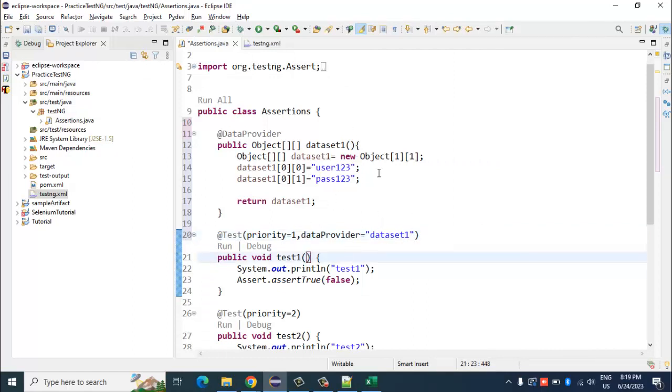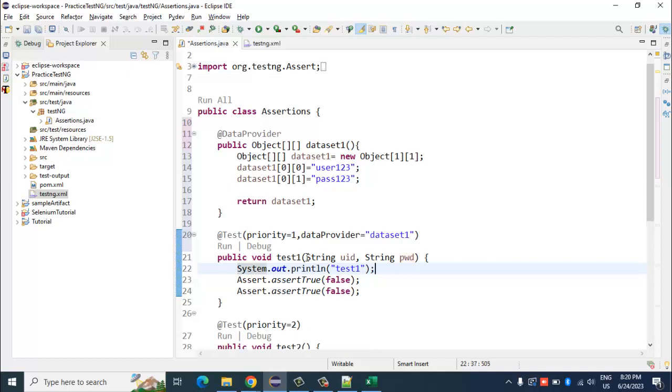And how many values would I use from this data provider? There are two values, right? This one and this one, correct? So now what I'll do is I will mention here, let's say String UID, String PWD, which indicates basically user ID and password. And for now I'll just simply print the value that I'm trying to access.